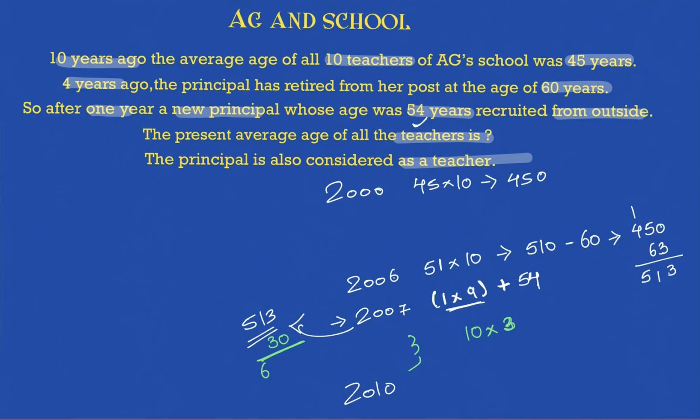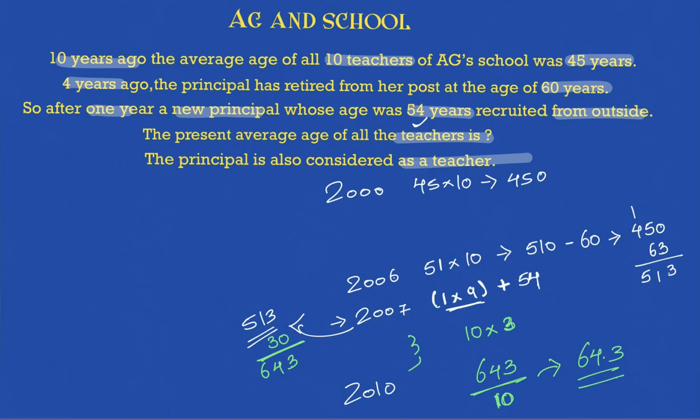This will be 643. 643 is the sum of age of all the 10 teachers in the year 2010. So how many teachers are there? 10. Divide this by 10. The answer comes out to be 64.3, and that is your final answer. So the average age of the teachers in the year 2010 comes out to be 64.3. Okay, and I hope this clears your logic.